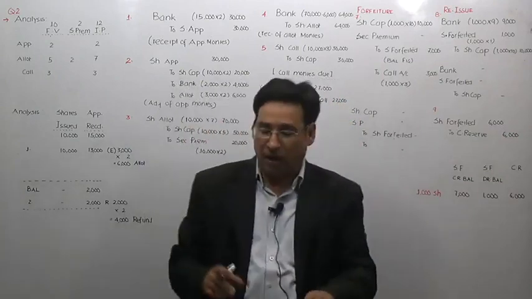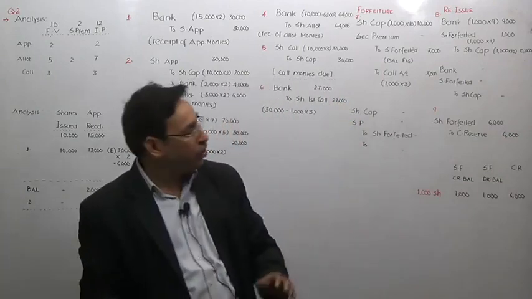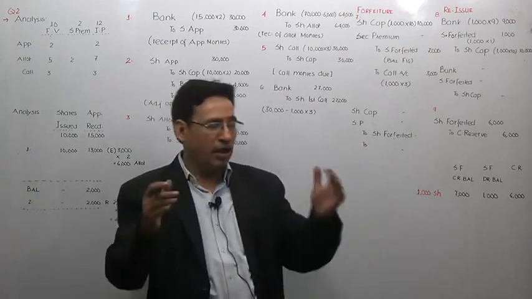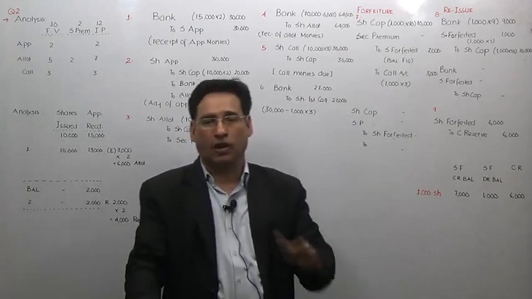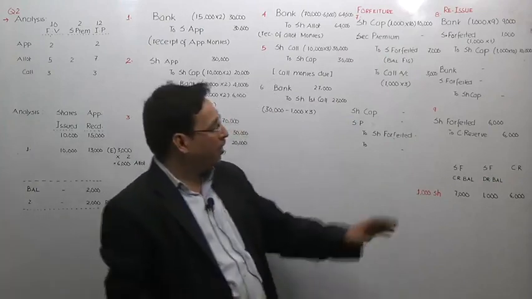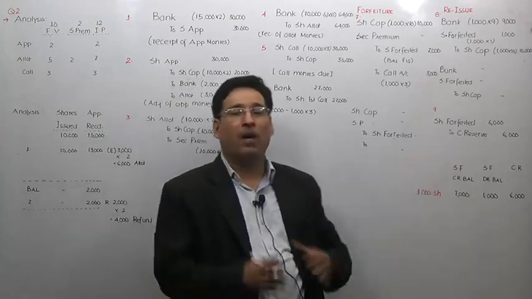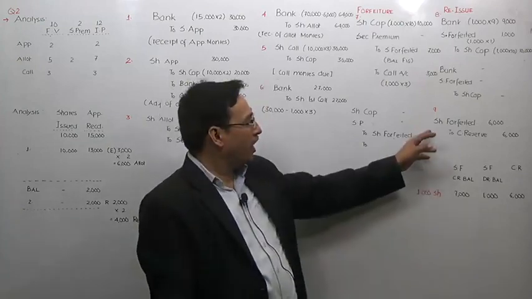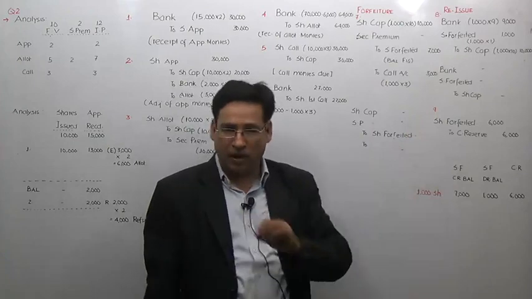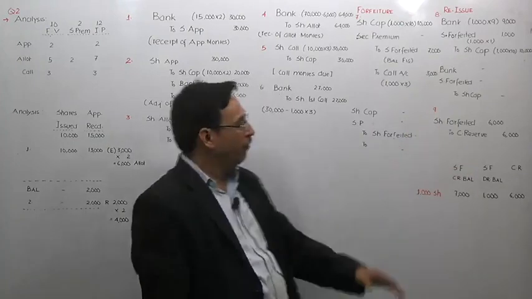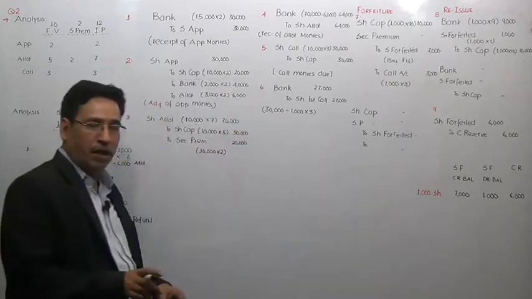So there are two types of gain only: revenue nature and capital nature. Of course, revenue nature gain is one which an entity receives by way of sale of its own product. But this time the gain is not due to the sale of the product, rather due to some other proceedings. So that is why it is considered a capital gain. And that is the reason it will be transferred to capital reserve. So that is how you are going to write down the entry.